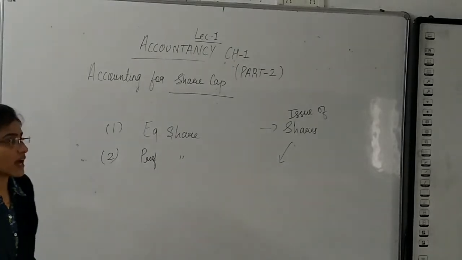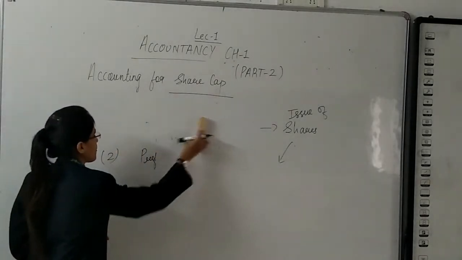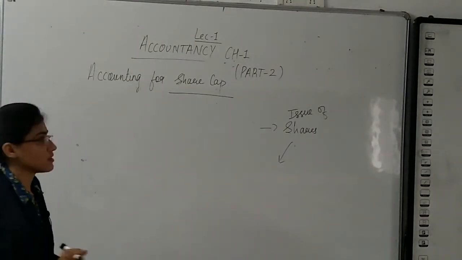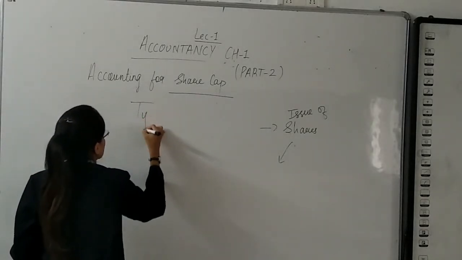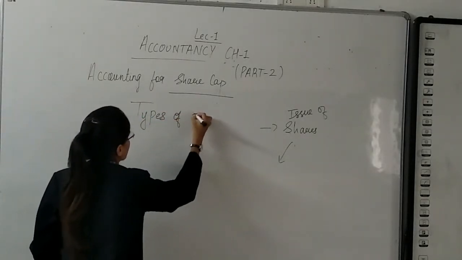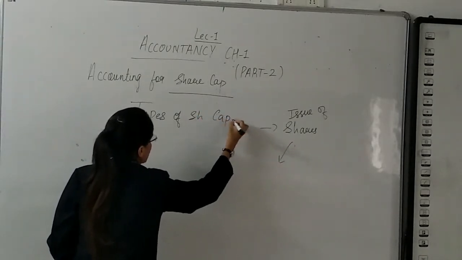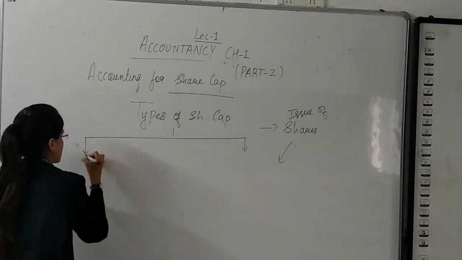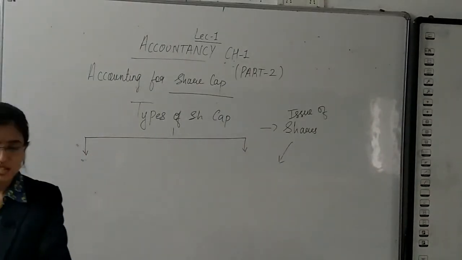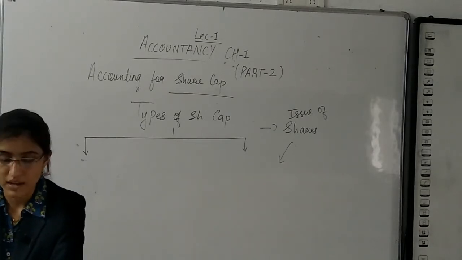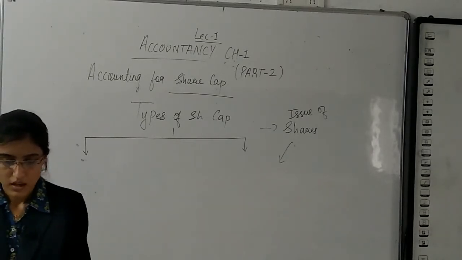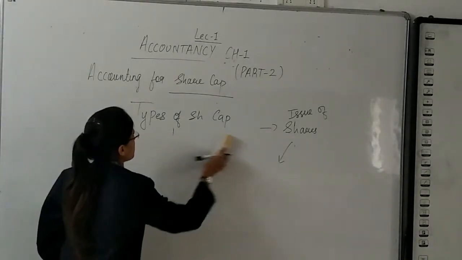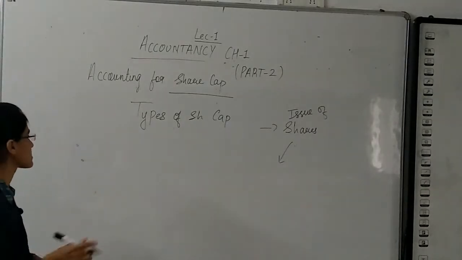And then the topic that we have is types of share capital. This topic is given on page number 5 in your textbook. And the very first type in this context is authorized capital.